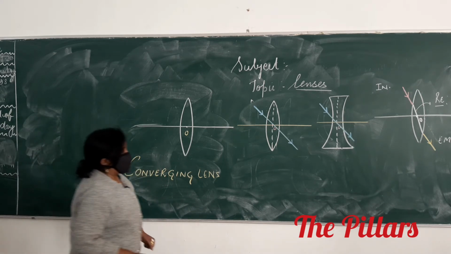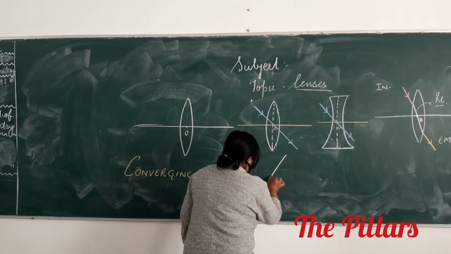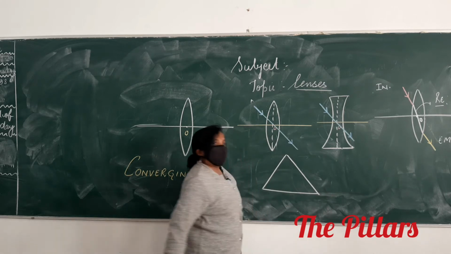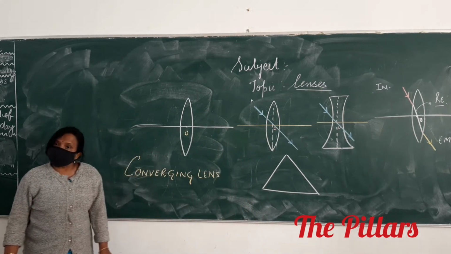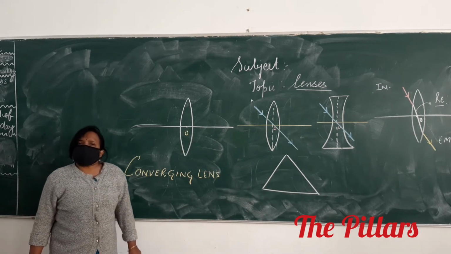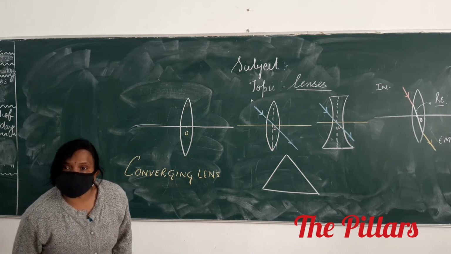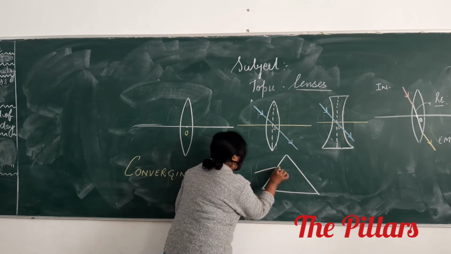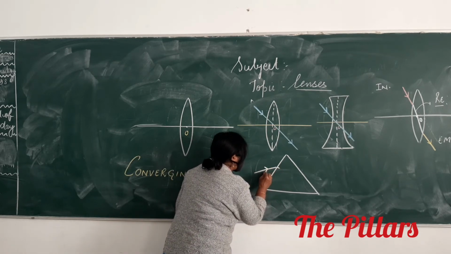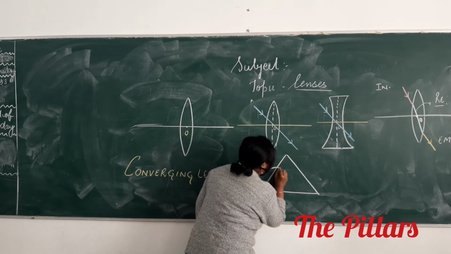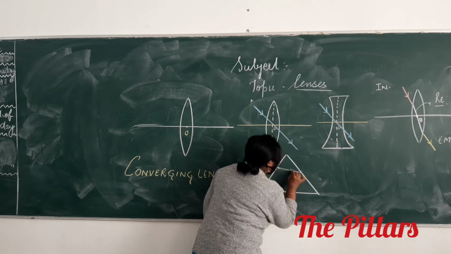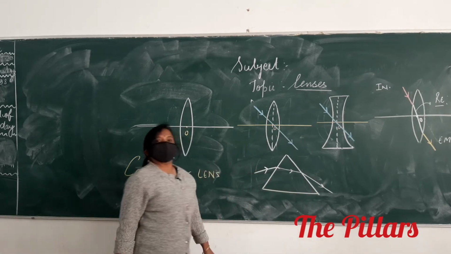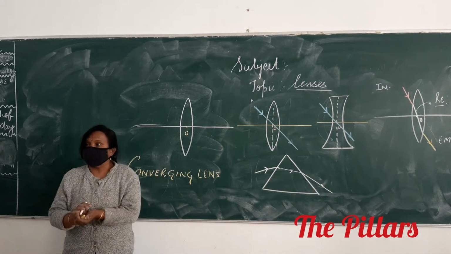We talk about prism. The other day I saw somebody using this prism in the lab also. What is the characteristic of a prism? Any light ray incident on this prism bends towards the base. This is the characteristic of a prism.